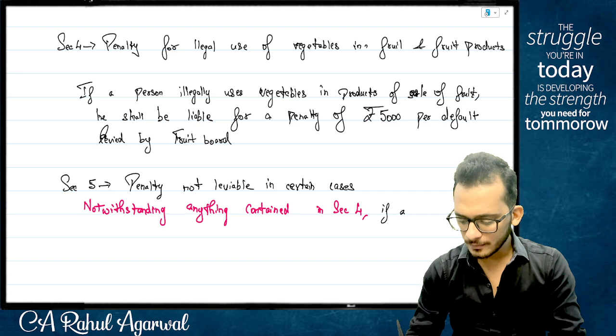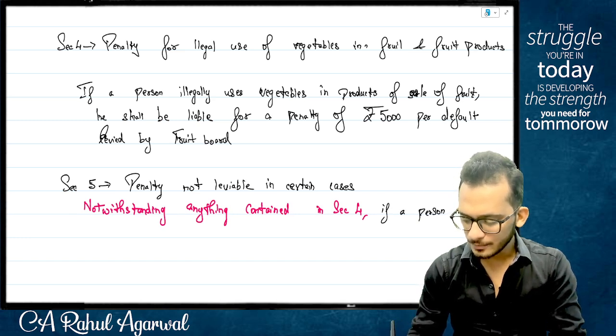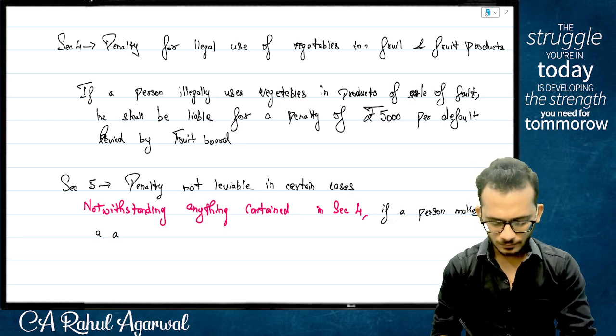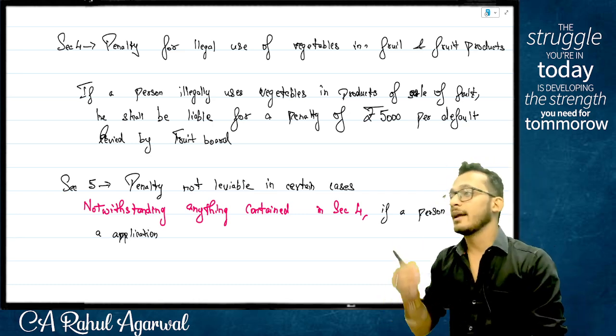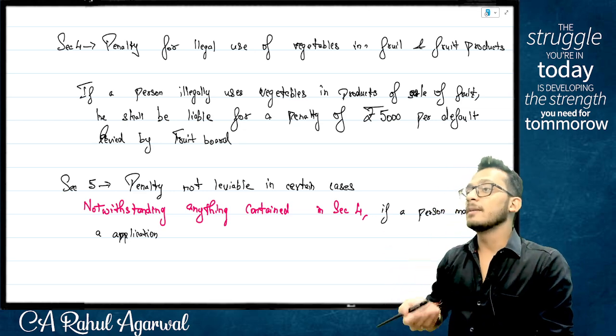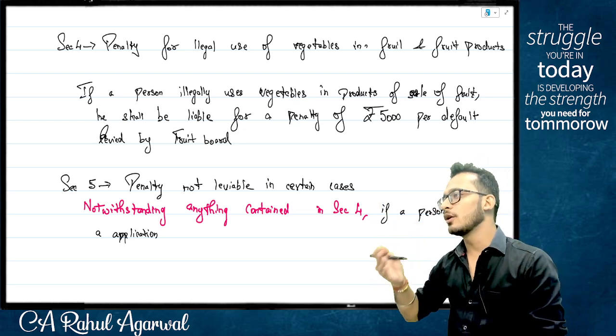If a person makes an application, now, people, force was an example given to you. Yes, there can be 101 reasons. I would like to give the powers to the board to decide when they want to levy penalty and when they don't want to levy penalty.